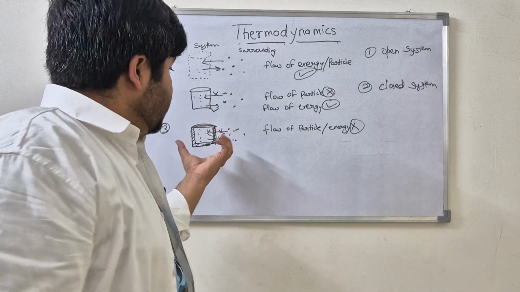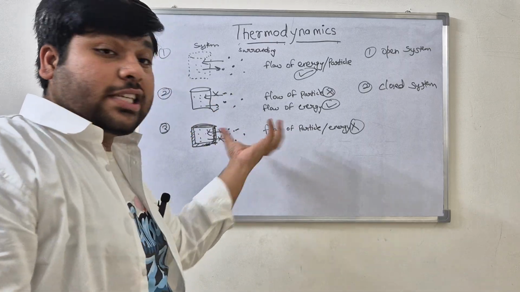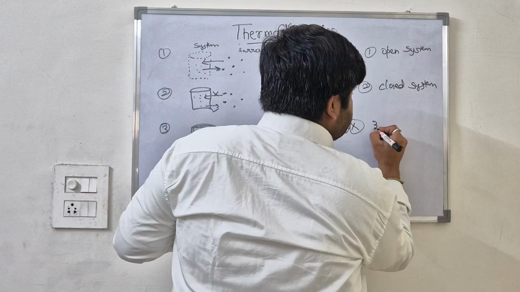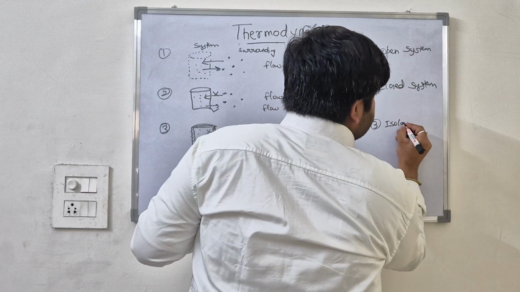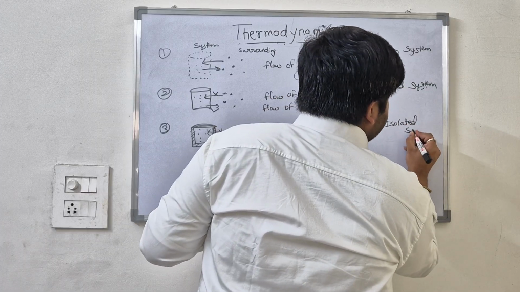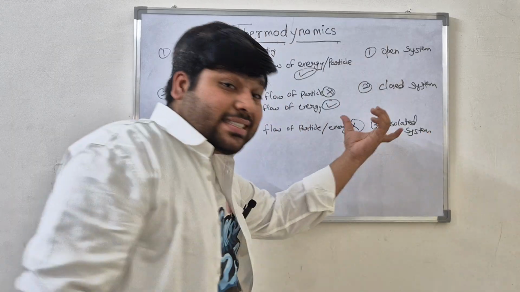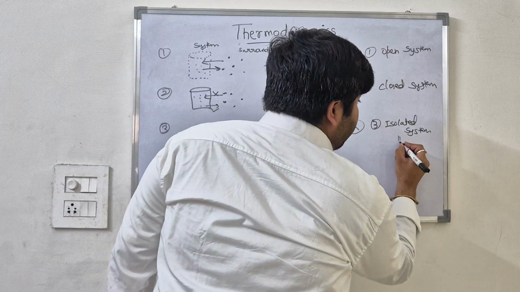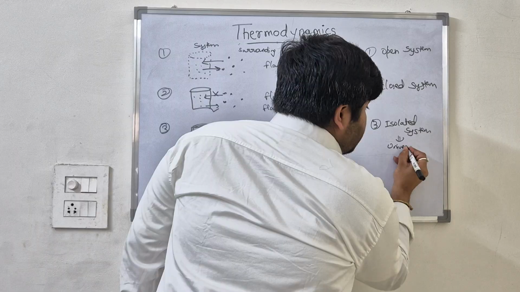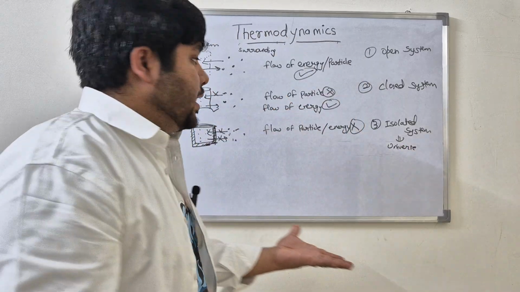Hence the system becomes isolated from the surrounding, and it is known as an isolated system. The best example of an isolated system is our universe. Our universe is totally an isolated system.